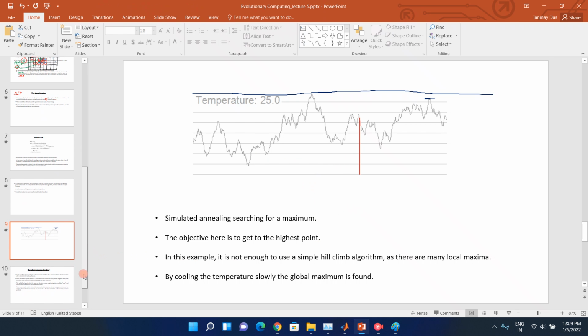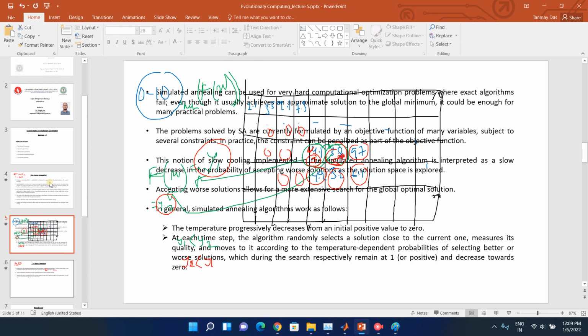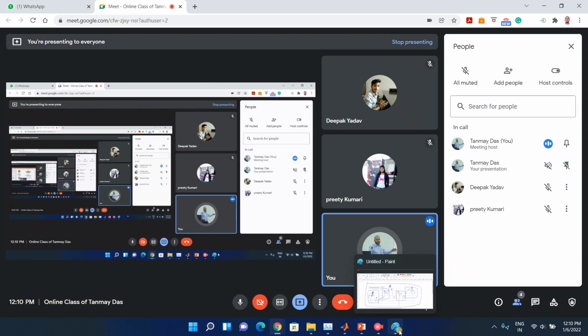Okay, this is just an example. So this is all about the simulated annealing concept. Okay, it's quite interesting.